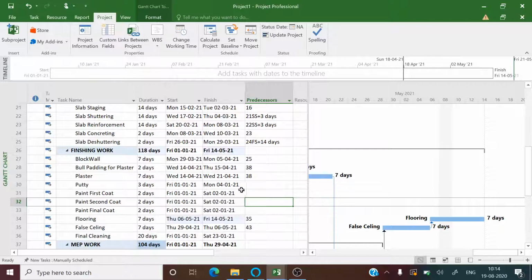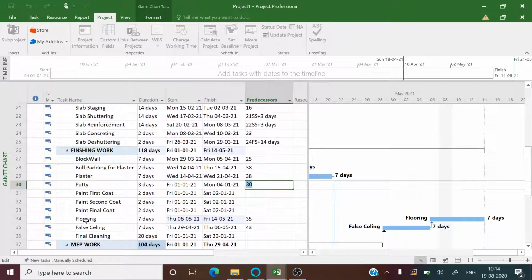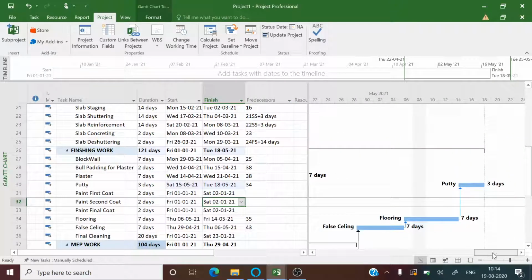In most of the finishing and MEP work, we are providing finish to start relationship to avoid the coordination issue and the clashes of the team, as a single activity can be proceeded and it will be more difficult to proceed the activity in parallel.